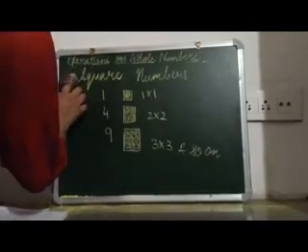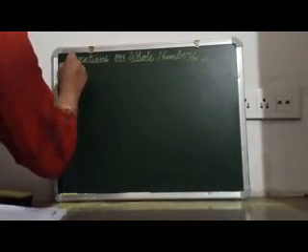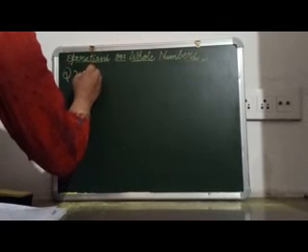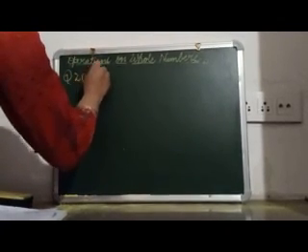Now coming towards the exercise, that is exercise 2.4. Let's take question number 2, the seventh part, which I am solving here.